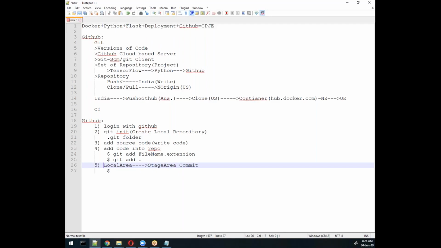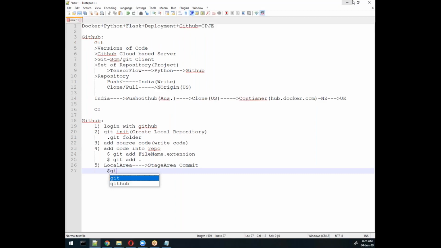And the local area is basically our location, like a folder system, but in the stage area we keep all data in a ready-to-move state. Suppose you want to go somewhere else, so you are packing for the travel, right? That is called the stage area. In that, you get ready for pushing the code into the server.